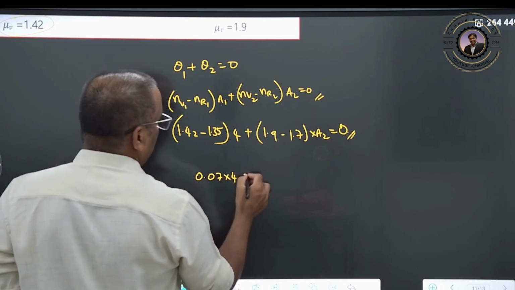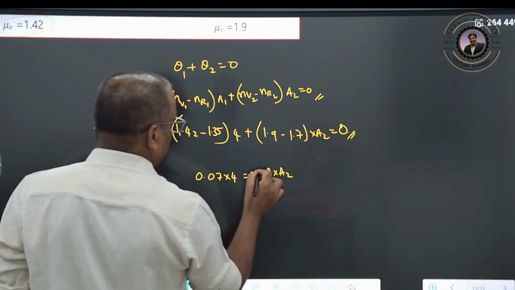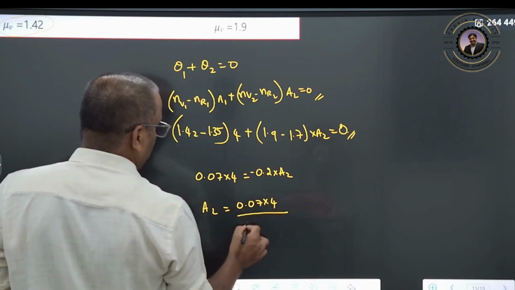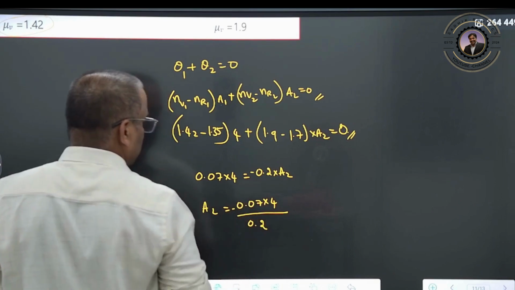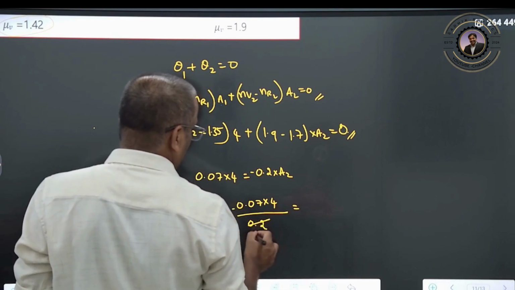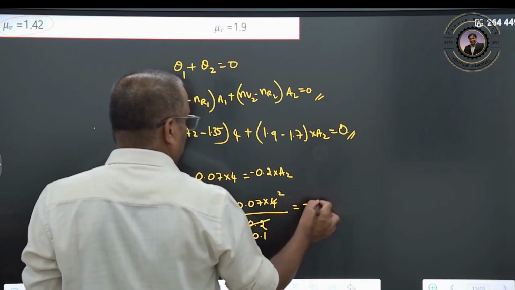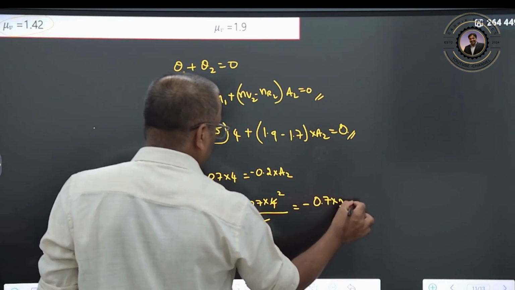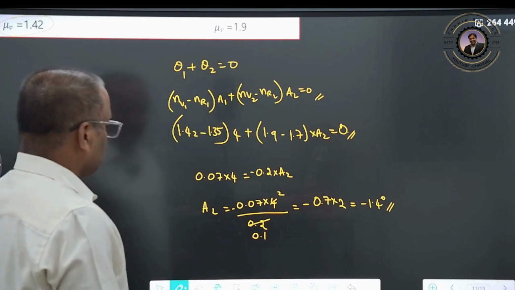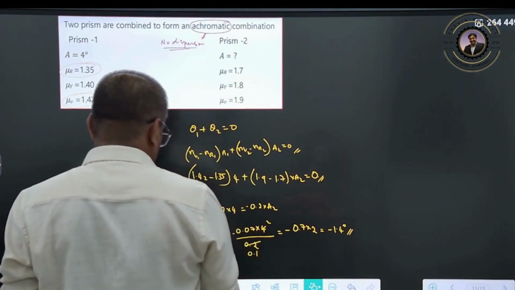into 4, it will be equal to, so this is your 0.2 into A2, this will be minus. A2 will be equal to 0.07 into 4 divided by 0.2 minus. Clear? So therefore if you take it here, 0.1 into 2, so you can write it as 0.7 into 2, so that is nothing but 1.4 degrees. So the prism angle should be about 1.4 degrees.